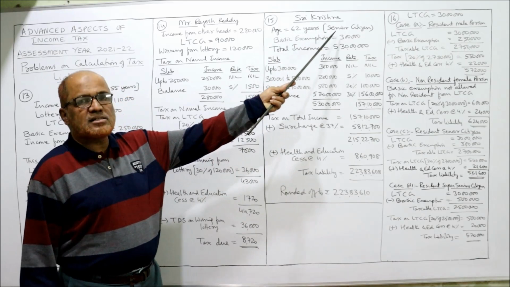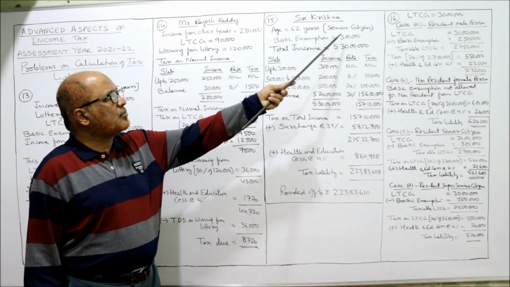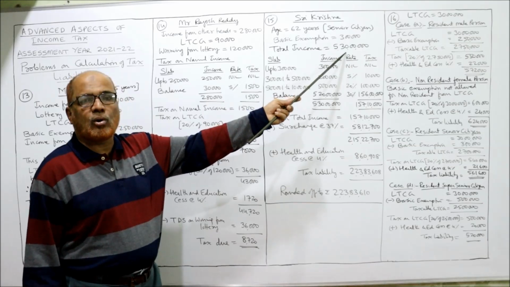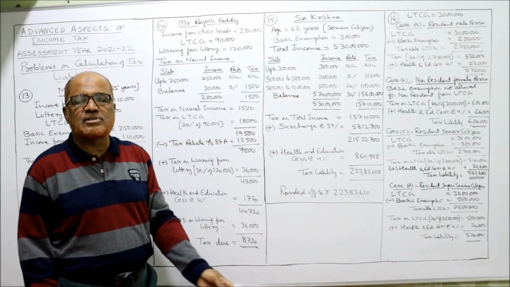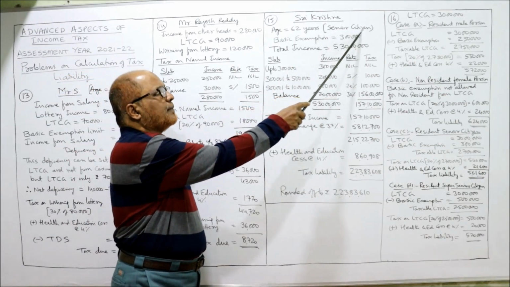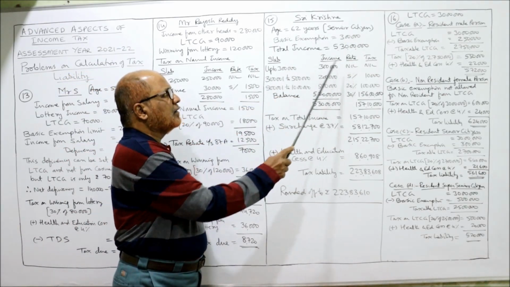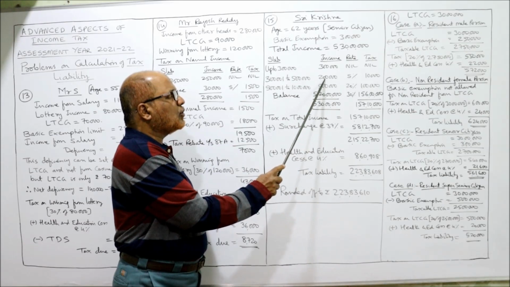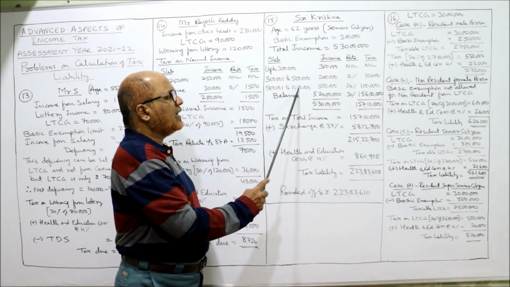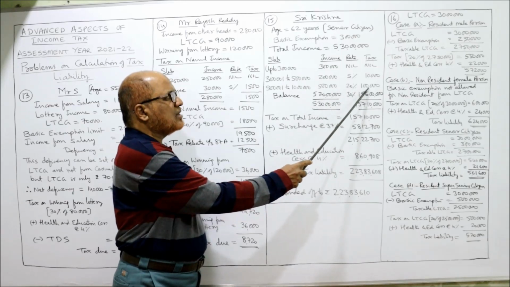So age 62 years, senior citizen, and the basic exemption limit for a senior citizen is 3 lakh, and total income 5 crore 30 lakh. Now we apply the slabs. First slab up to 3 lakh because senior citizen. Up to 3 lakh nil. 3 lakh 1 to 5 lakh, 2 lakh rupees is the income, 5%, 10,000. 5 lakh 1 to 10 lakh, 5 lakh is the income, 20%, 1 lakh.